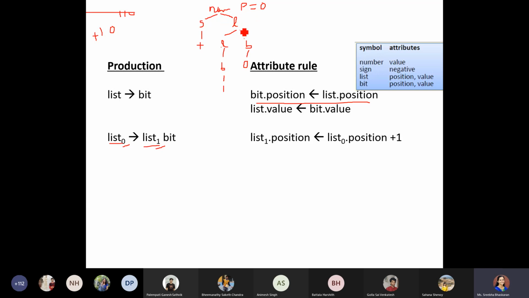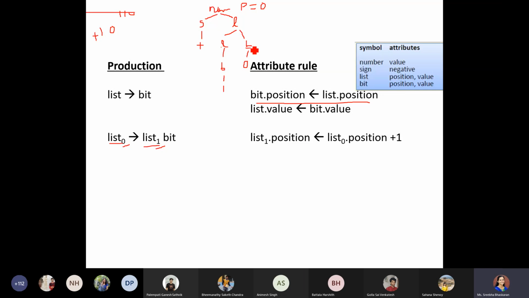Now when I am expanding with respect to the same list, that is list and bit, it means more bits are coming, and my list is getting expanded in the left hand direction. My tree is expanding in the left direction, right? Whatever grammar I have written, list gives list bit, so I am recursively calling towards the left.